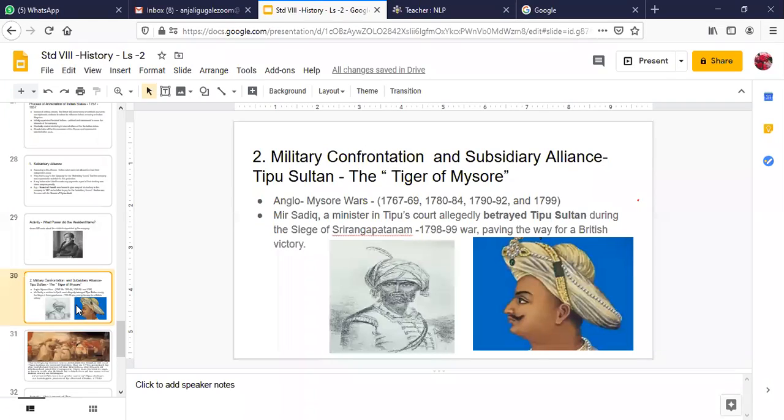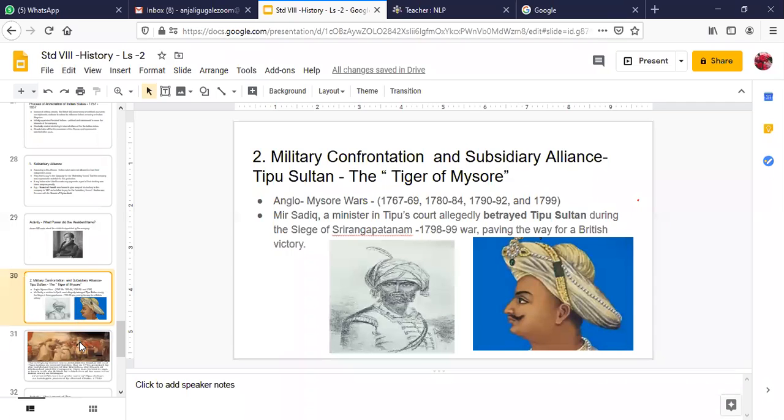I hope this is clear to you children. Initially we talked about the subsidiary alliance of helping out like friends and providing the forces to protect your kingdom. This is how the British started. And in this section we have seen, in the case of the kingdom of Mysore, the military confrontation eventually leading to a subsidiary alliance. Any doubts here children? If you have any questions you can ask me right now.